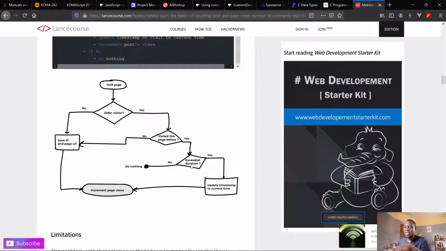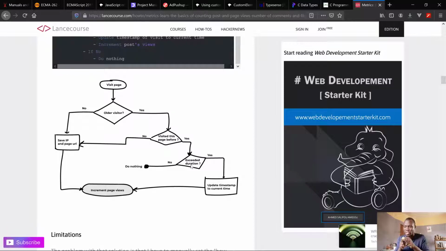So now we check for how long you have been on this page already. If you visited the page about 5 minutes ago and then came back, we now assume that this is a new visit on that page. For the first visit you made, we already counted 1 view for that page. For this view now, that shows you already visited the page about 5 minutes ago, then we increment the views of that page.